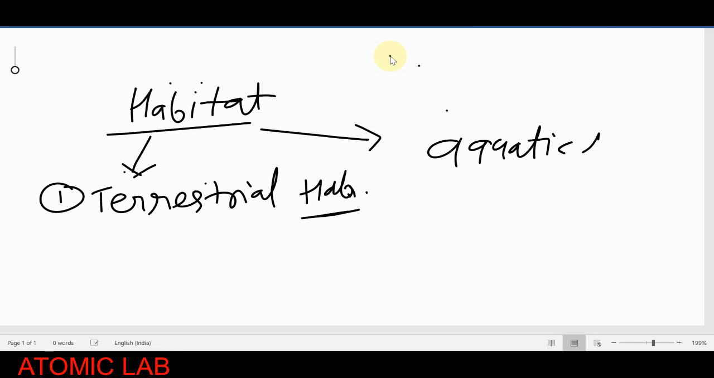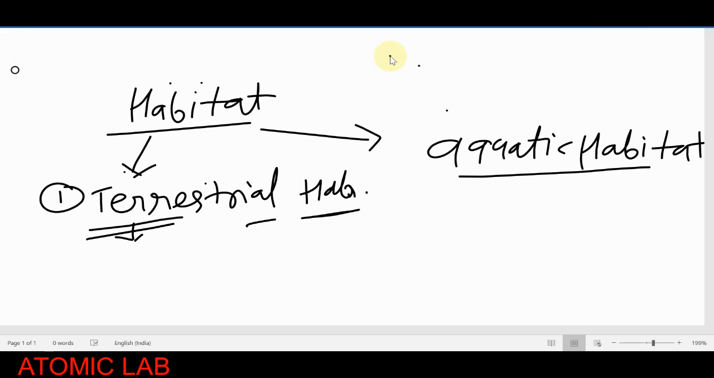So students, you have to remember that terrestrial, terra, means the land surface. Those animals or plants which live on the ground or on the land surface will be known as the terrestrial habitat. And those which live in water, you have to remember aqua means water. So water habitat will be known as the aquatic habitat.